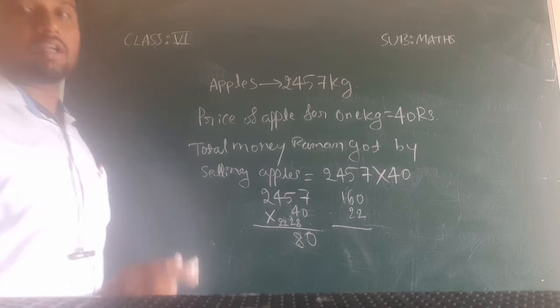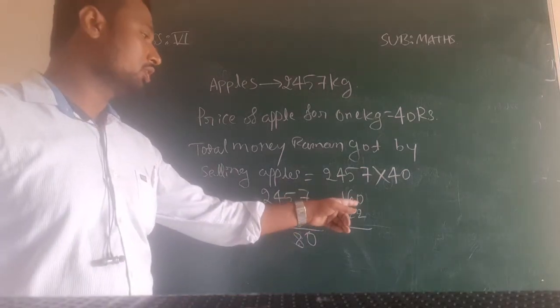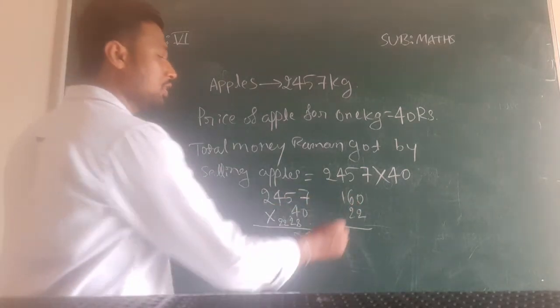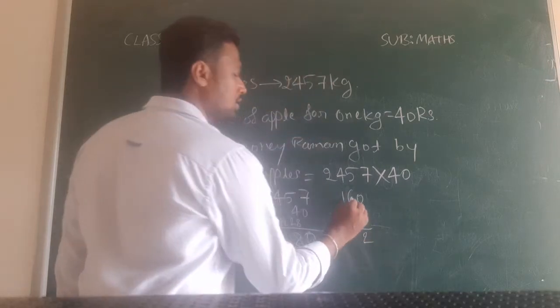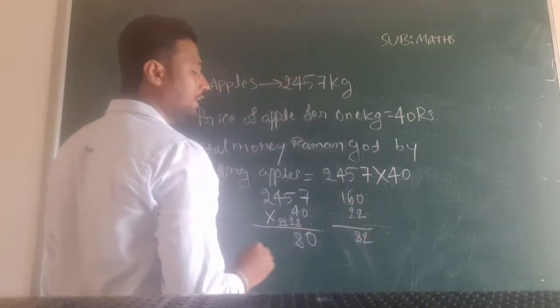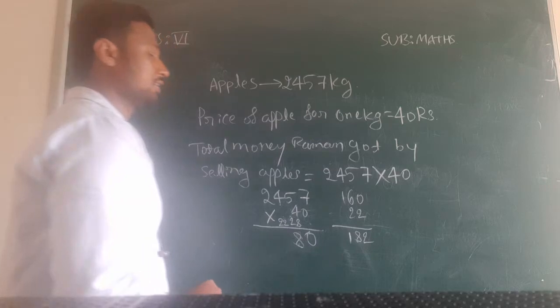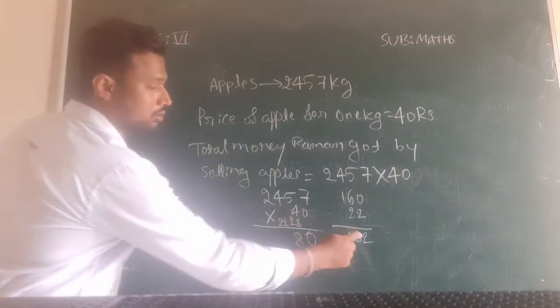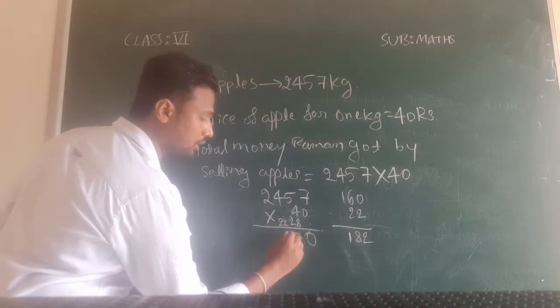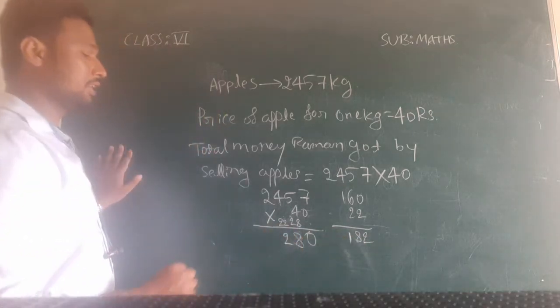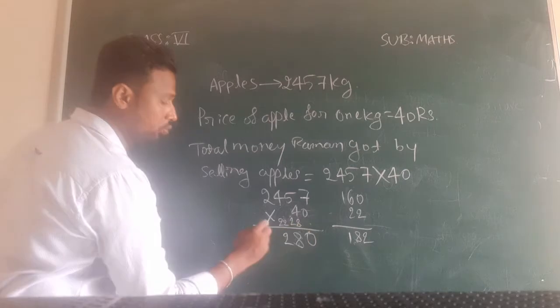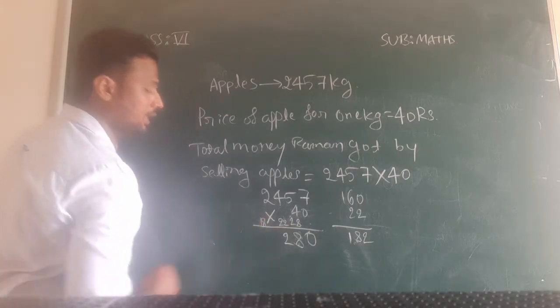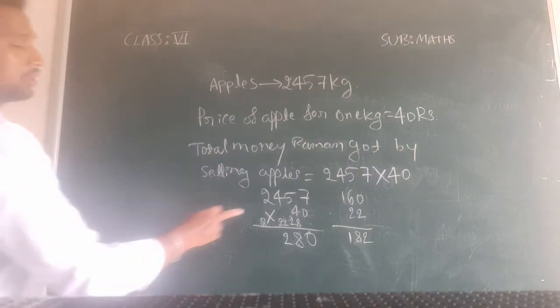While adding, remember you should take care about these positions. So 0 plus 2 is 2. 6 plus 2 is 8. And 1 I will write as it is. So what we got? 182. So in the ones place we have 2, I will write it as it is here, and 18 we will consider as carry.